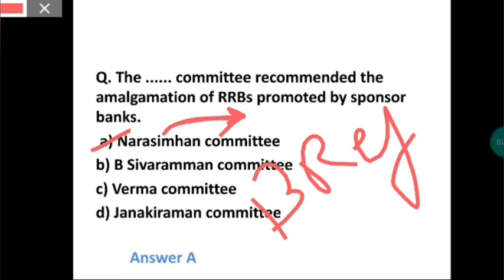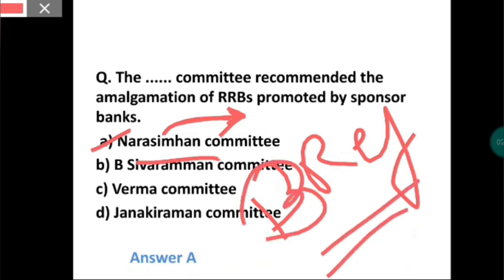then if it deals with any banking reformation, then you can give a wild guess by opting the Narsimham committee, because this man has done lot of banking reformations. So that's why there is a possibility that the answer can be Narsimham committee. I am telling you that in cases where you do not know the answer, then you can do this. Okay, so I think you understood.